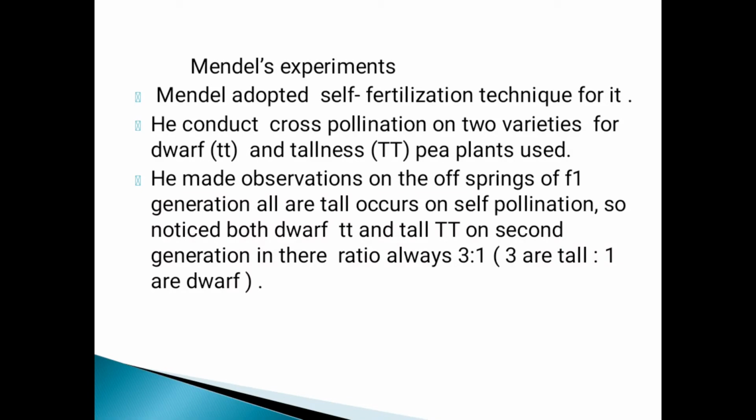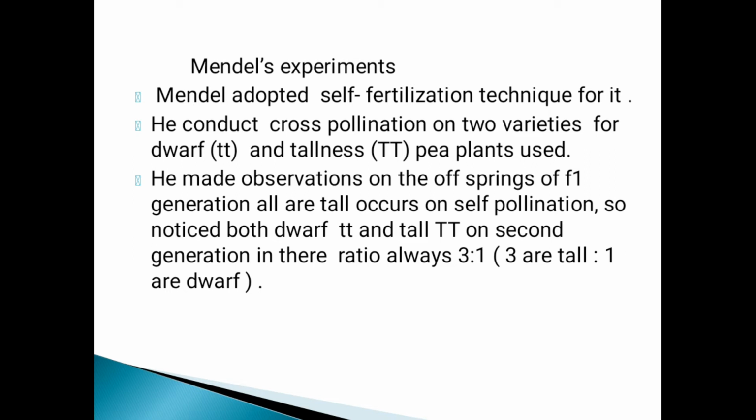Mendel's experiments. Mendel adopted the self-fertilization technique. On the pea plant, he conducted cross pollination between two varieties, dwarfness and tallness. Dwarf is denoted by small t and tall by capital T. He made observations on the offspring of the F1 generation. All are tall, and they occur under self-pollination.